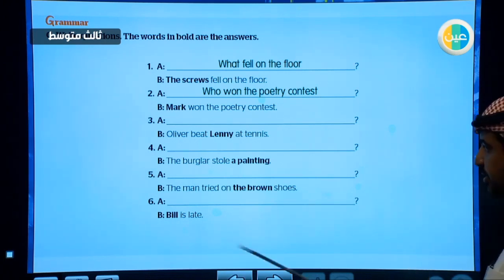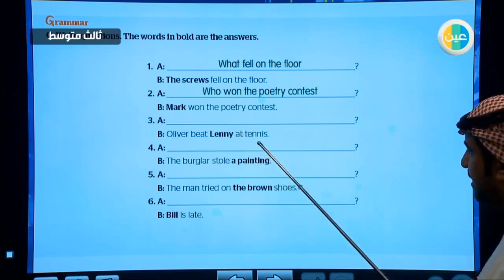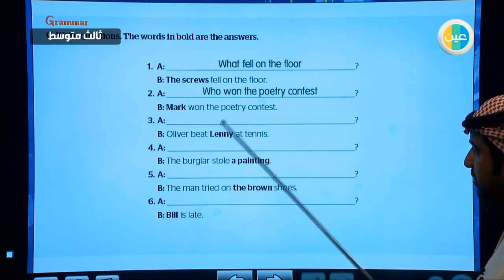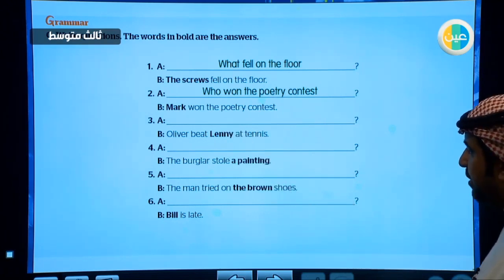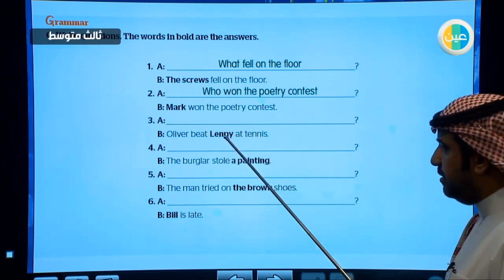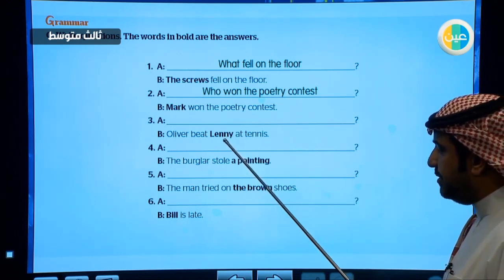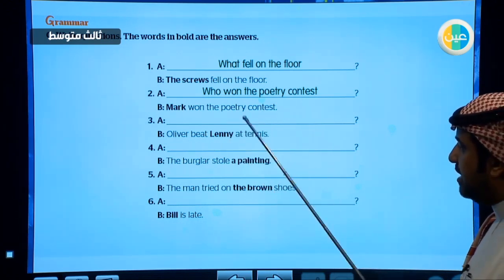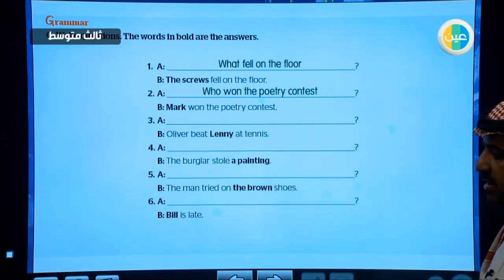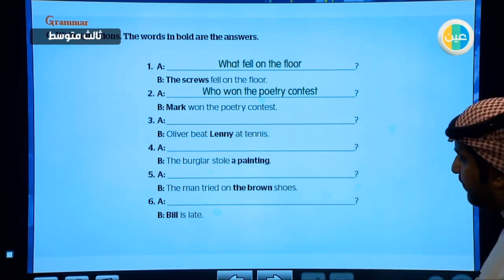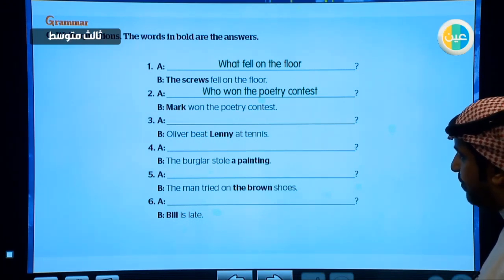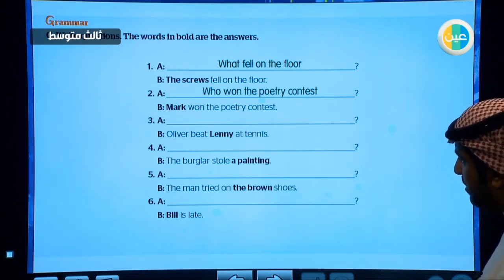In this situation, Oliver beat Lenny at tennis. All right, Lenny is the answer, so it will be removed. We are going to choose the suitable question word. Lenny is a person, so we will write who. Then we form the interrogative, the question form. Yes, Oliver.